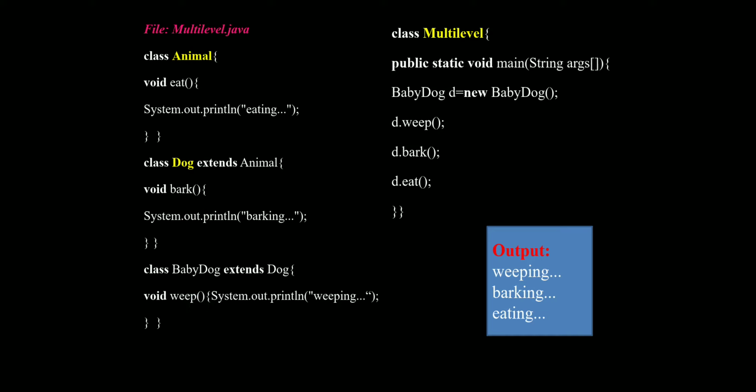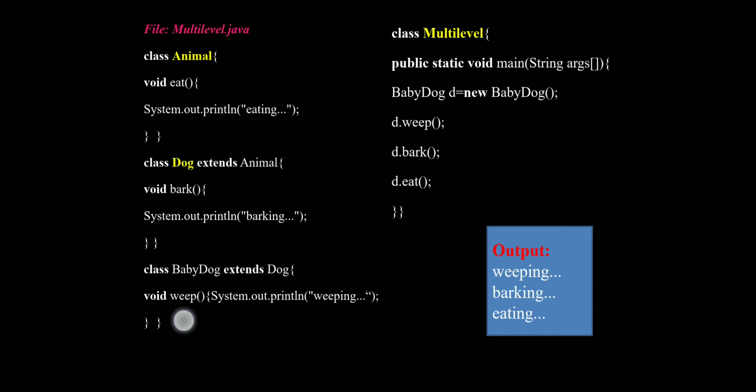With the help of System.out.println, the output statement, we print "barking". In the eat method we print eating, in the bark method we print barking.